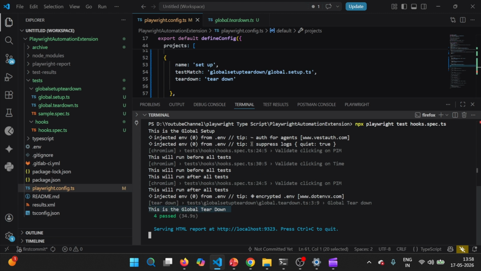So this is how we can utilize global setup and teardown during parallel execution, to set up something as a precondition before execution of all test cases, and to set up some teardown conditions that will execute after execution of all test cases. So this is what I wanted to cover, guys, as part of the discussion.